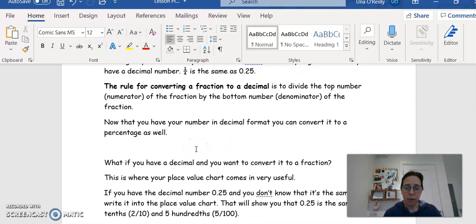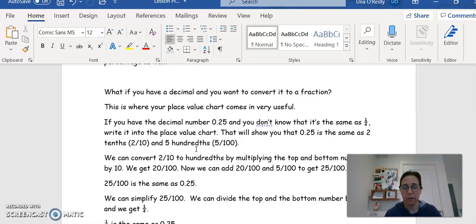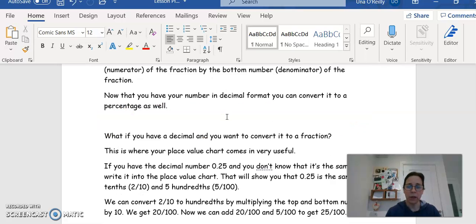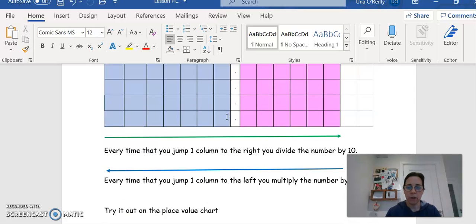So what if you have a decimal and you want to convert it to a fraction? Now, this is where your place value chart comes in very useful, okay? If you have the decimal number 0.25 and you don't know that it's the same as a quarter, you can just write it into the place value chart, and that will show you that 0.25 is the same as 2/10 and 5/100. And let me just go back up for a second just to show you where I'm talking about.